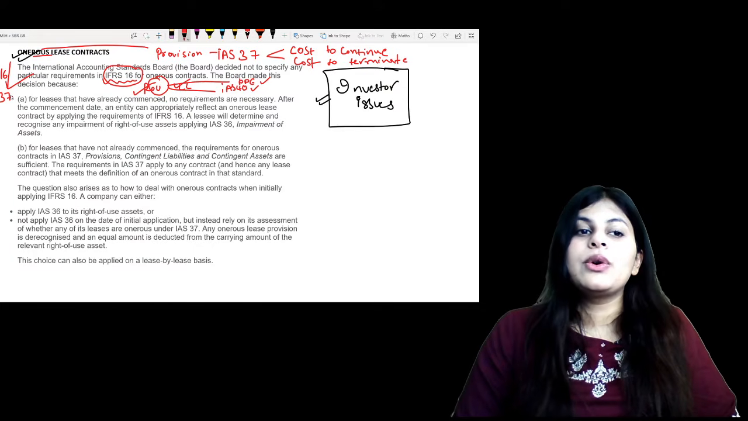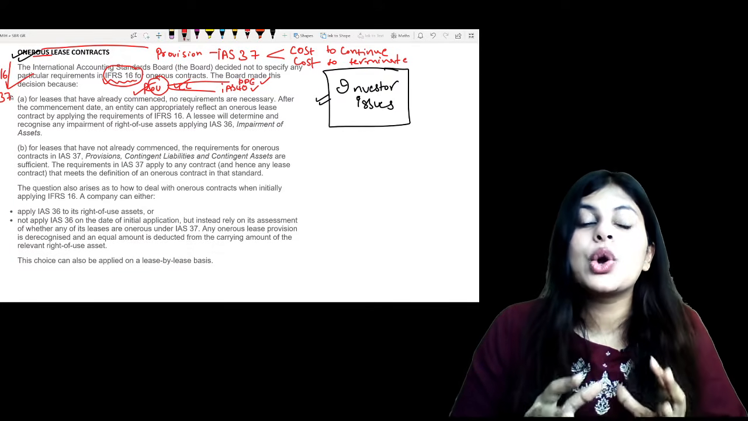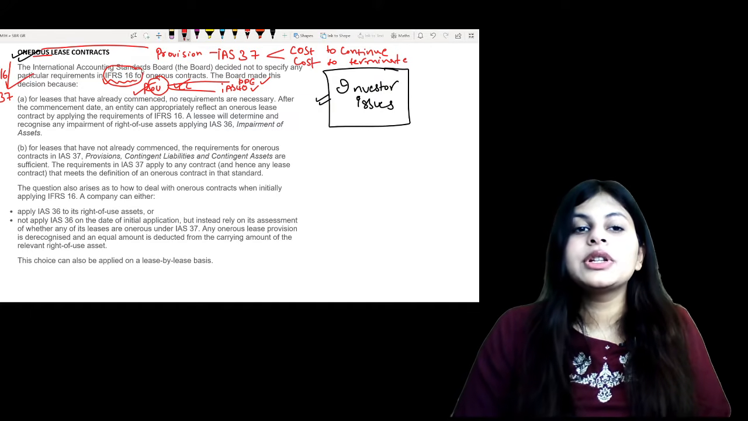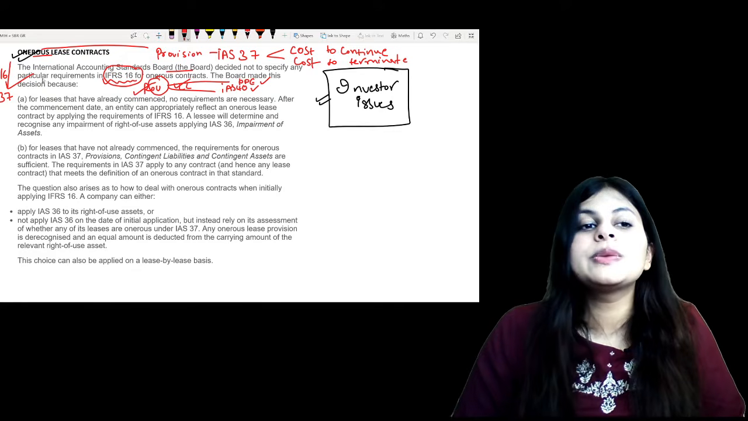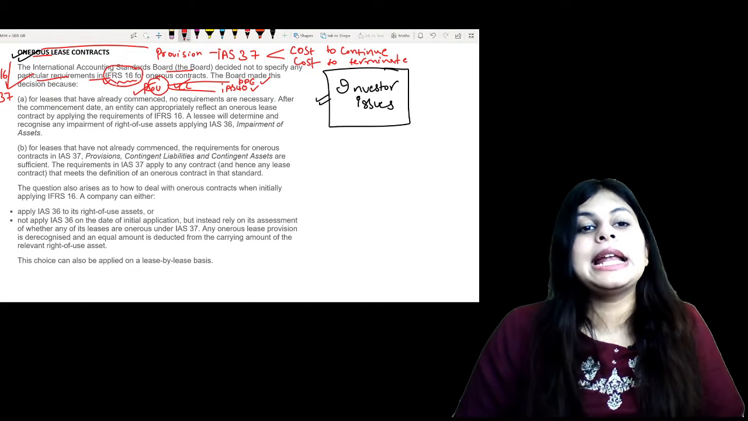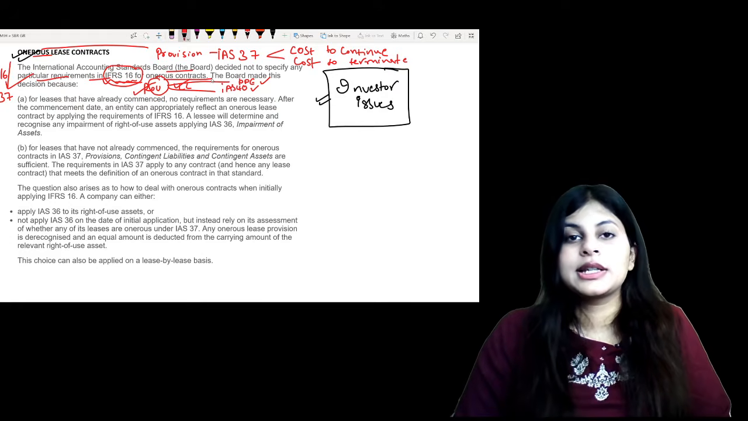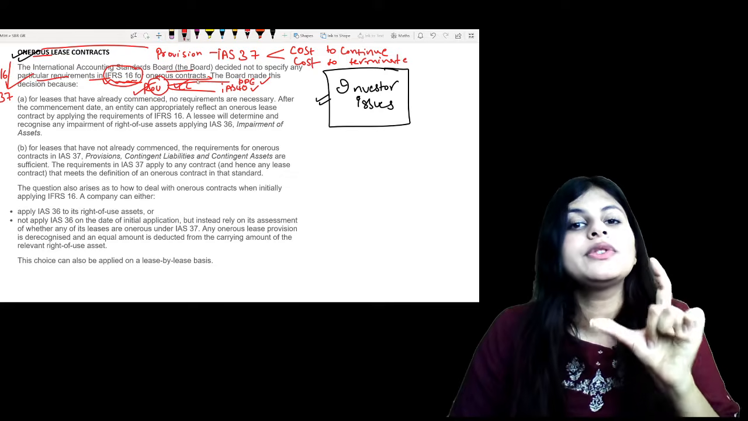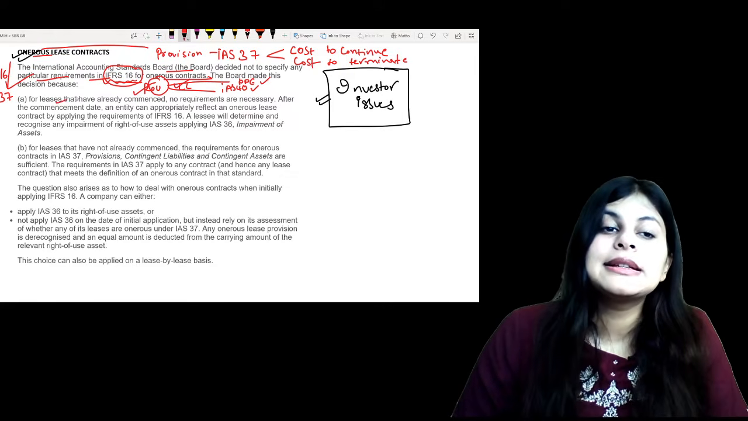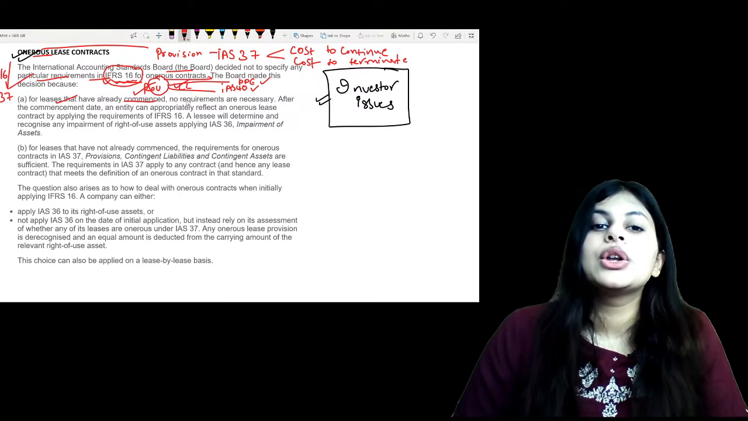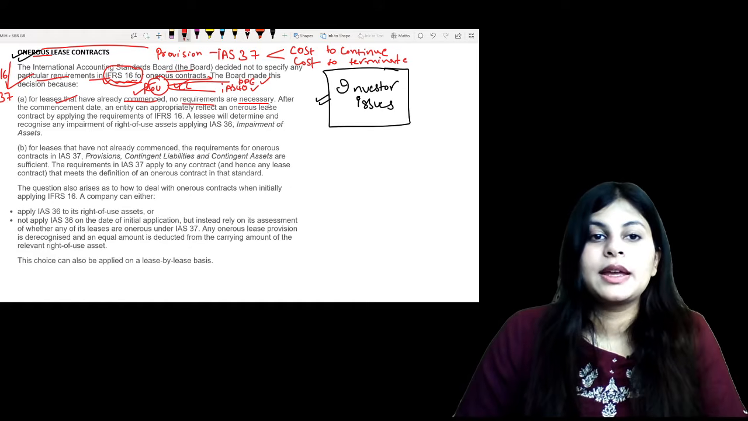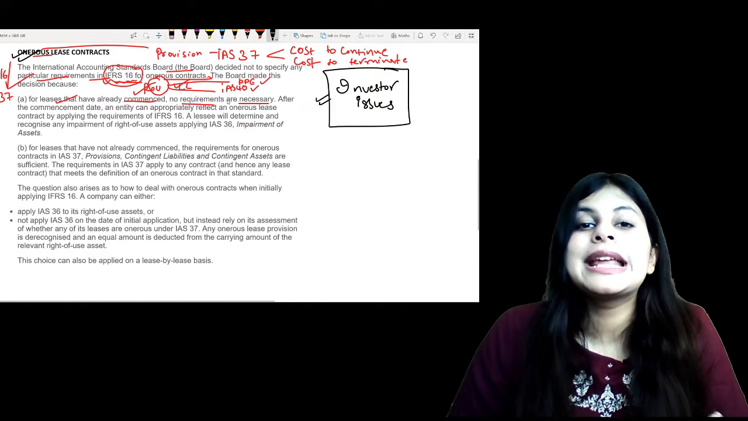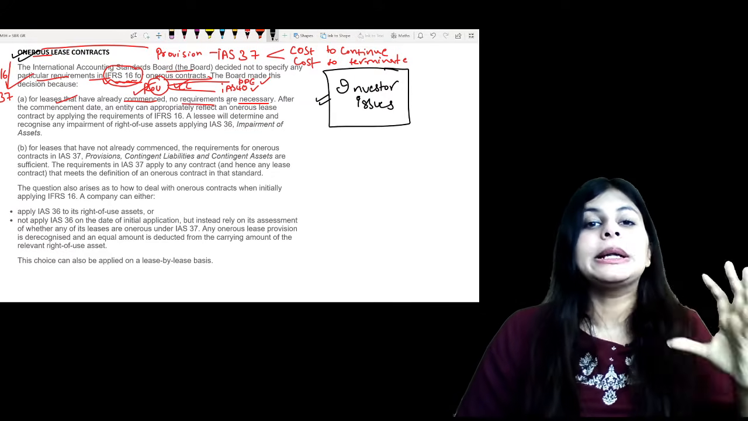Right? So again, the board has not specified anything on this. The International Accounting Standards Board decided not to specify any particular requirements in IFRS 16 for onerous contracts. That's why in IFRS 16 there was no specific section on onerous contracts. For leases that have already commenced, no requirements are necessary. Commenced means the lease contract is going on.